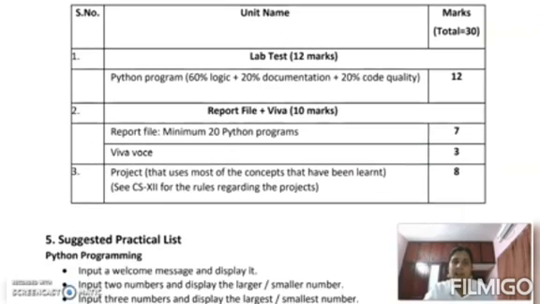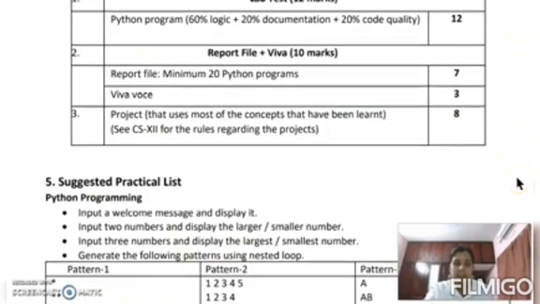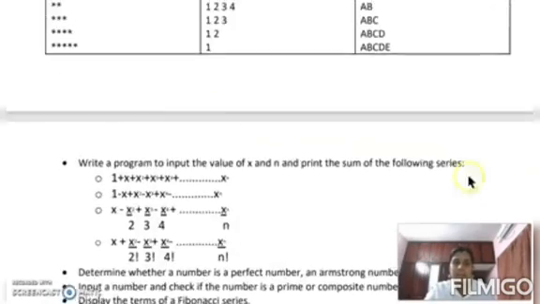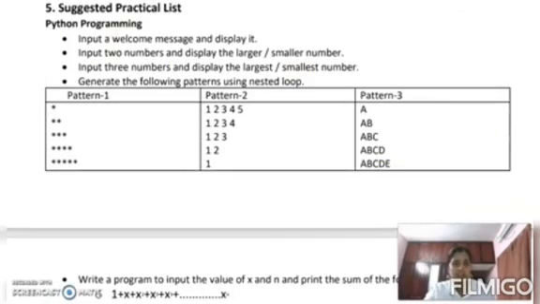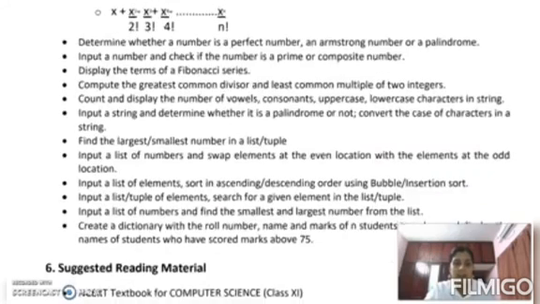And next section is practical. In practical part, main topic is Python programming. In this, you have to develop Python programs. You have to document them in your records, and there will be Viva also. So these are the practical. Let's discuss with theory session. Some practical problems also here. We can do it in our lab.